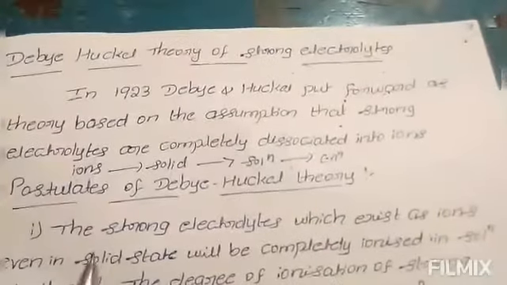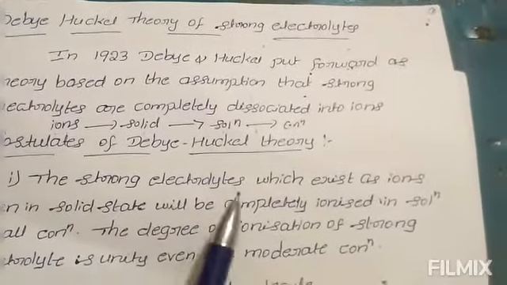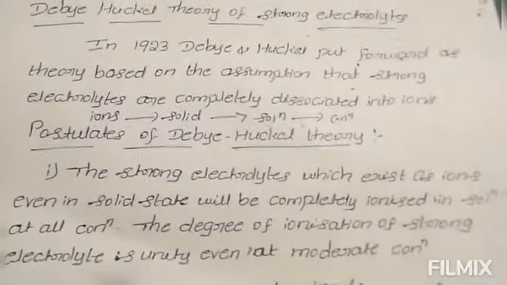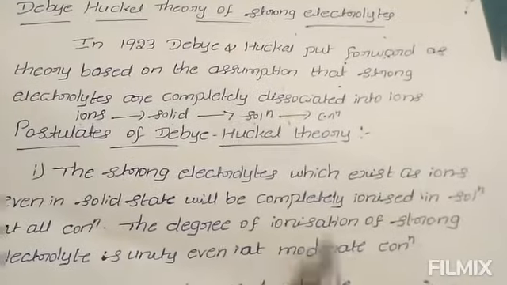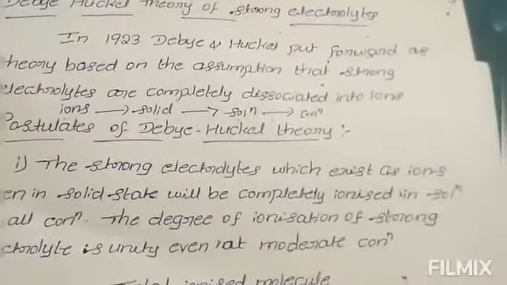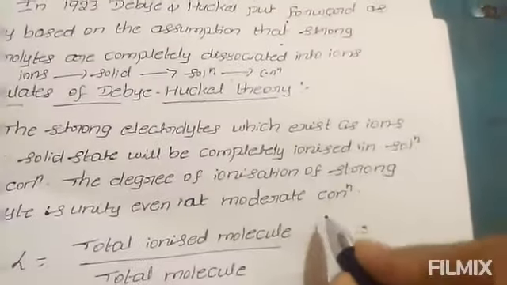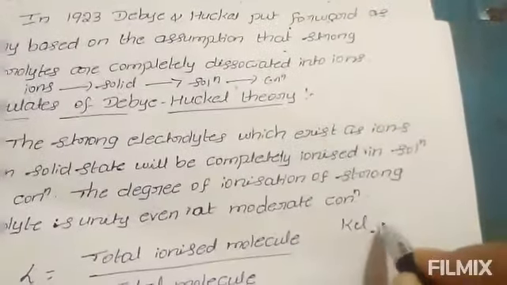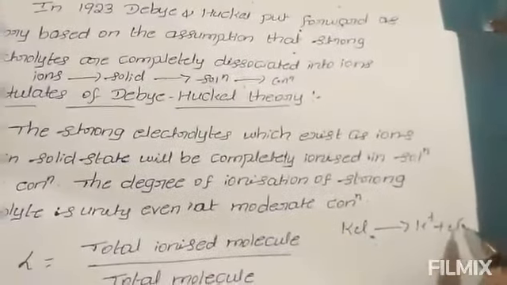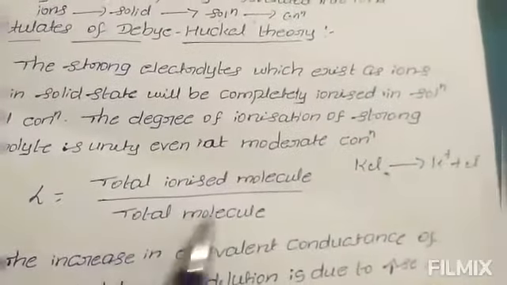So, the postulates of Debye-Huckel theory. First, the strong electrolytes which exist as ions even in solid state will be completely ionized in solution at all concentrations. The degree of ionization of a strong electrolyte is unity even at moderate concentration. For example, KCl ionizes as K plus and Cl minus ions. Degree of ionization alpha equals total ionized molecules divided by total molecules.